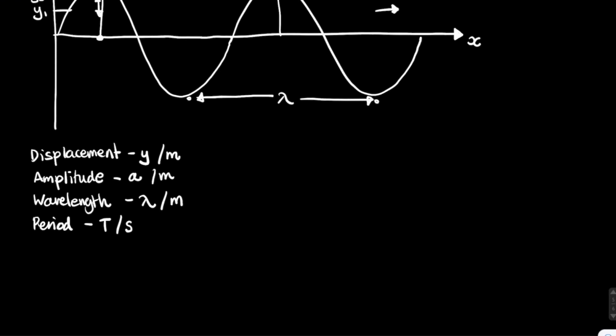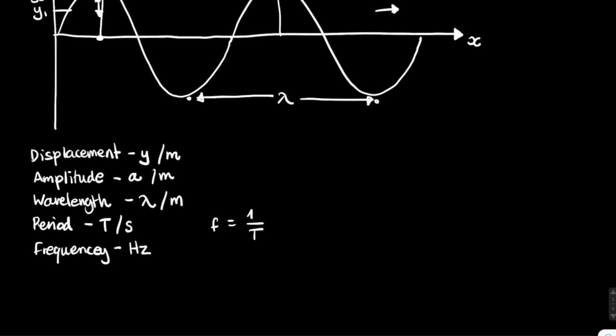Now, another very similar quantity is the frequency. The period is the time taken for one oscillation, whereas the frequency is the inverse of that. The frequency is the number of oscillations in 1 second. And so it's easy to write that the frequency f is just 1 over the period. They're just the inverse of each other. And frequency is measured in hertz, and it's the number of vibrations per second passing a given point.